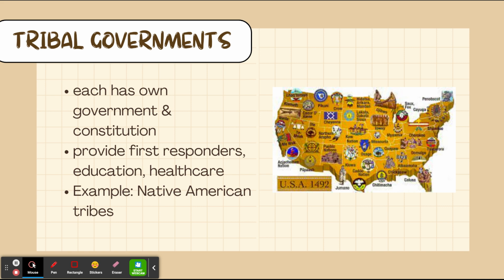Generally, tribal governments are responsible for providing their own services. So, for example, they typically pay for their own first responders, their own education systems, their own healthcare systems, their own roads. However, in order to be able to do that, typically they will tax the members of the tribe or individuals who are not members of the tribe that are living on the tribal territory. Typically speaking, they have a working relationship with local, state, and federal governments.